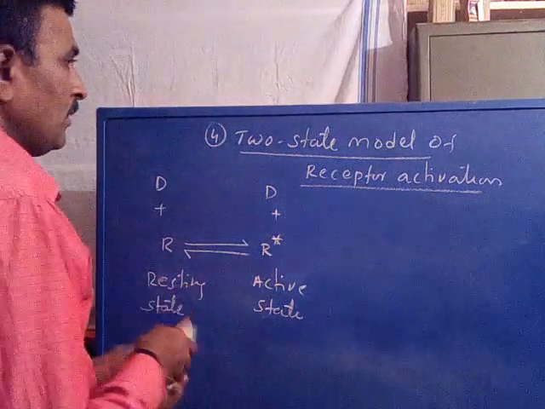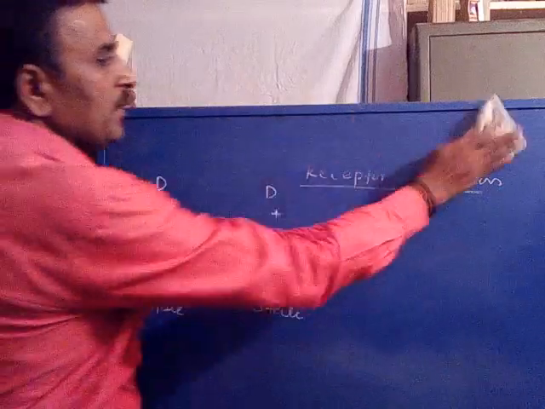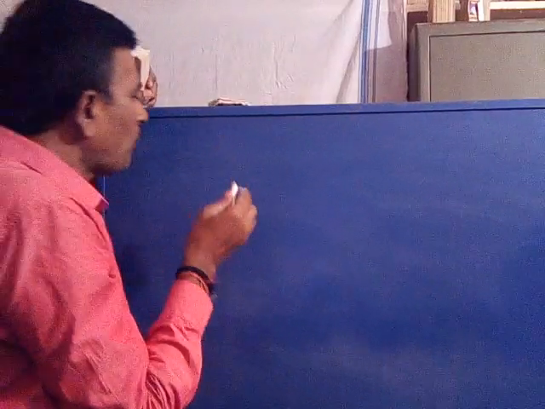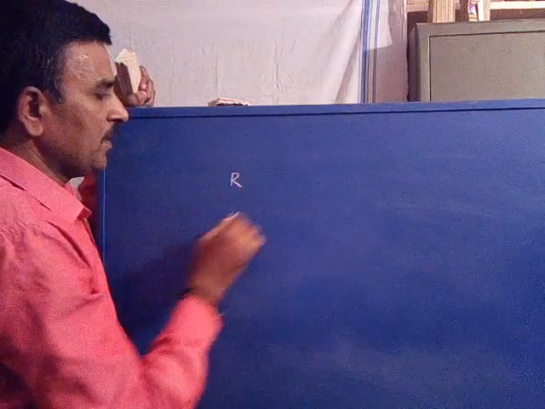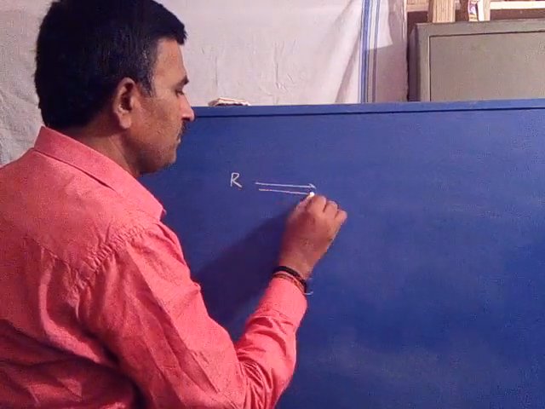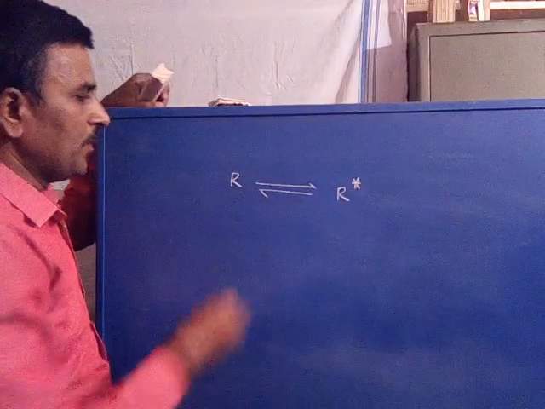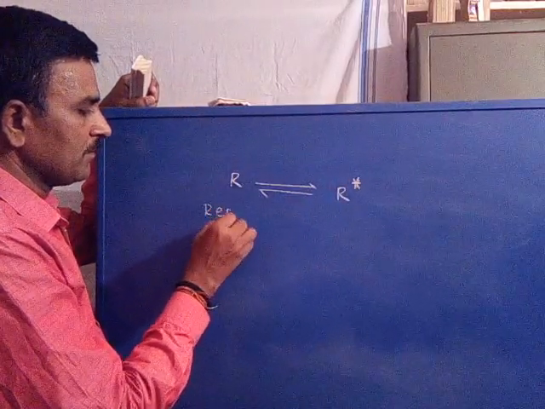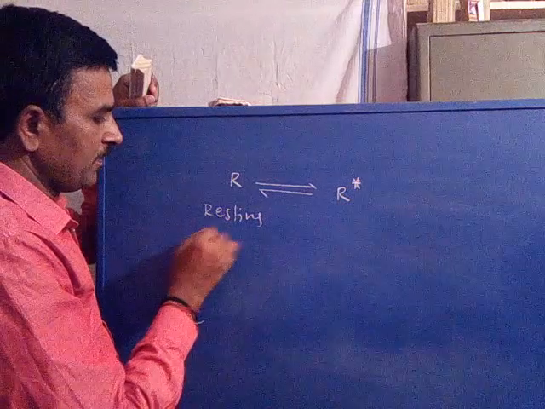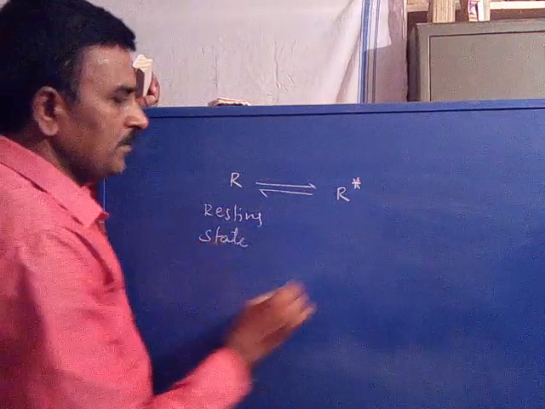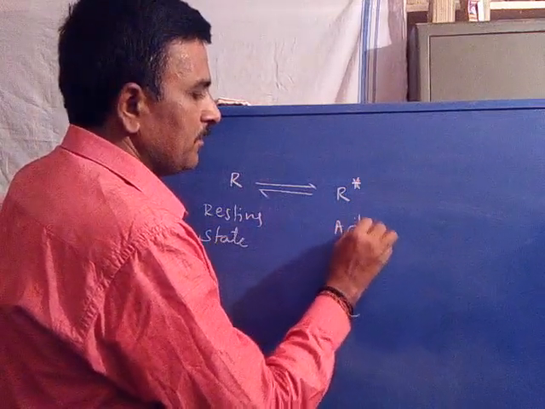Now, for visibility, I am writing on top. Say this is receptor in its equilibrium, R star. Now this is resting state, this is active state.